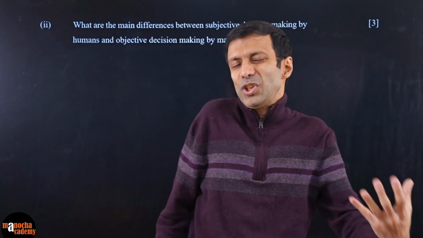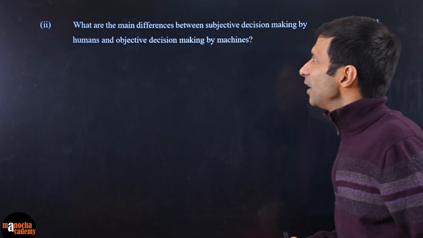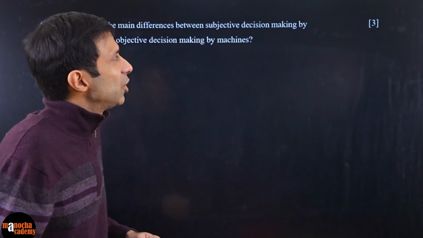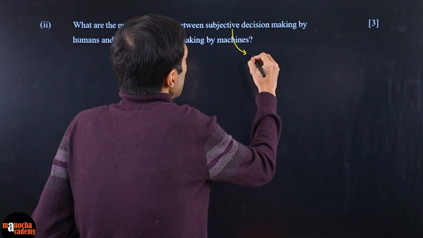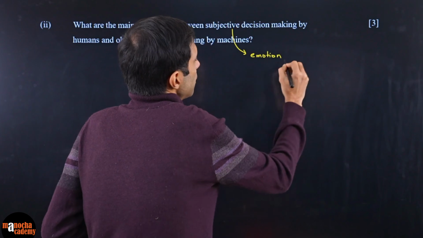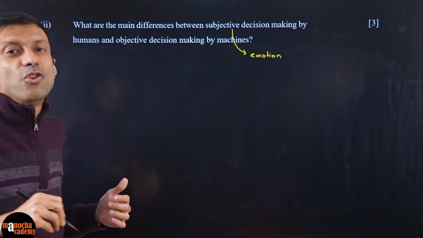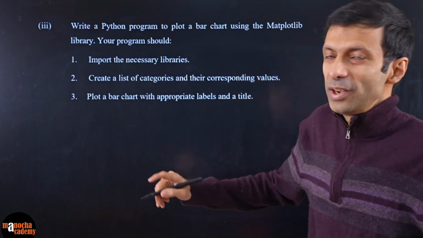Humans are more subjective, right? We are more based on emotions. Of course, there are pros and cons of that, right? So this is where you can say that human decision is subjective. It is affected by emotion, and robots are non-emotional, at least for now, right? Here's your next question.